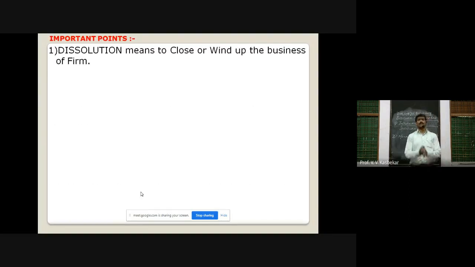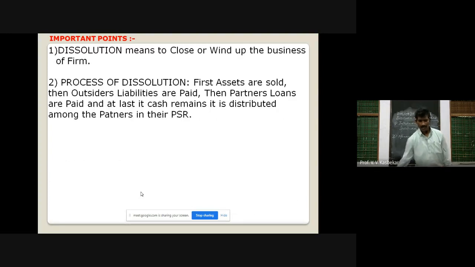Friends, we have studied the dissolution of partnership firm. In that, we have studied so many points which are very important, very essential for solving practical examples. So let us review some important points. Number one, dissolution means to close or wind up the business of the firm. That means closing the complete business of the partnership firm and the relations of partners is called dissolution.